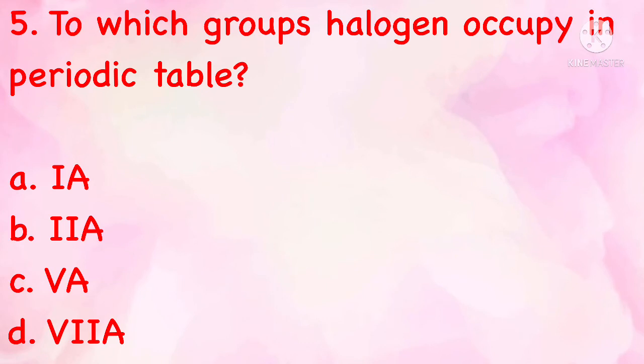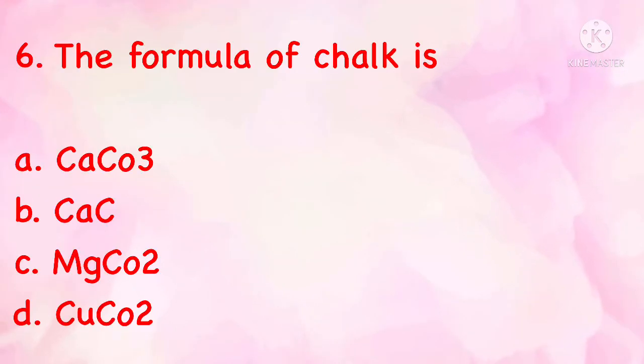To which group do halogens belong in the periodic table? 1A, 2A, 5A, 7A. The correct answer is 7A, D. The formula of chalk is CaCO3, CaC, MgCO2, CuCO2. The correct answer is CaCO3.